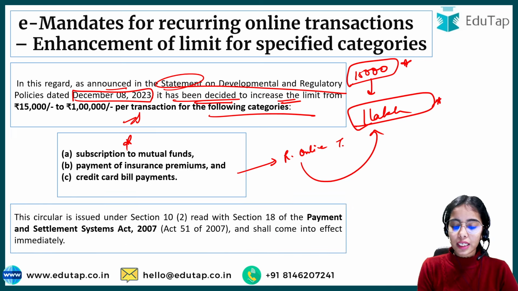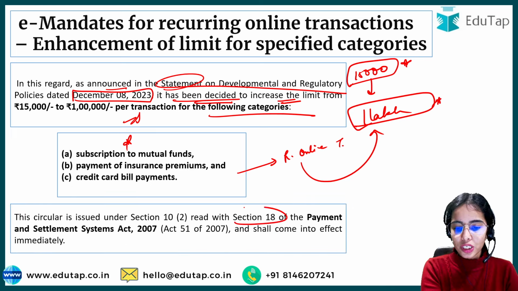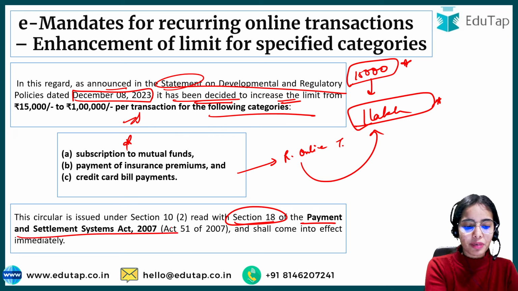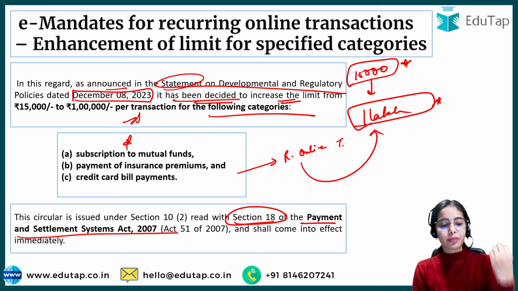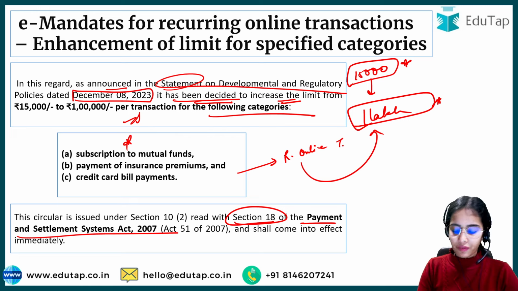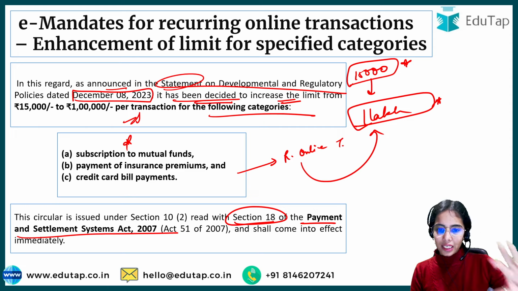The circular is issued under Section 18 of the Payment and Settlement Act of 2007. So you should remember under which act this particular circular is released. It is released under the Payment and Settlement Act of 2007. Okay, so this was the first news article. I hope you will remember the categories and the limit that has been increased.